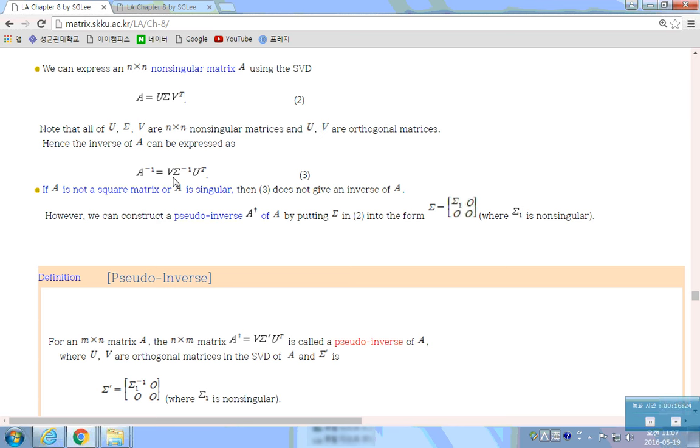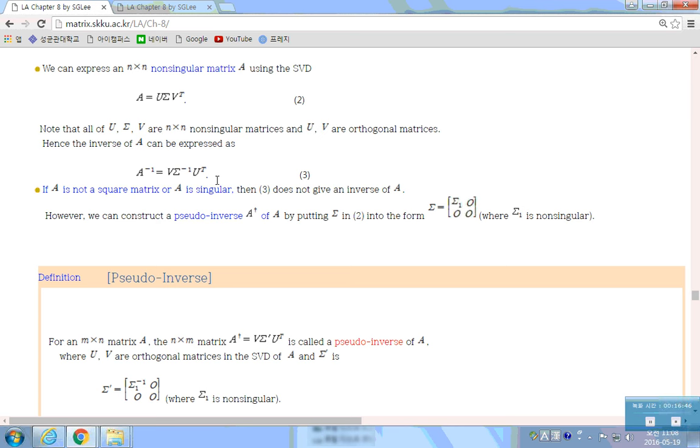So A inverse can be easily found if you know the singular values, because you already know U and V. And you have sigma. What's the inverse of sigma? Sigma is a diagonal matrix, and you know the singular values.